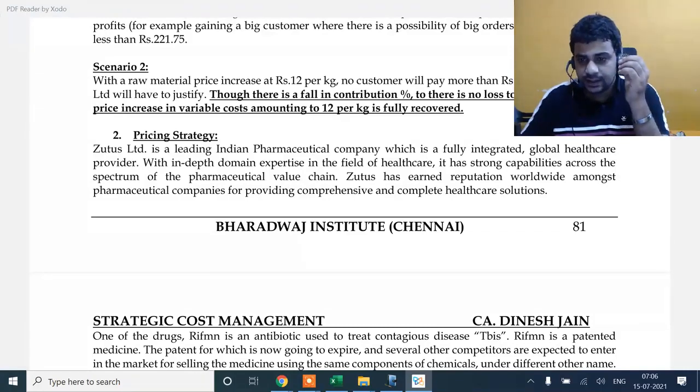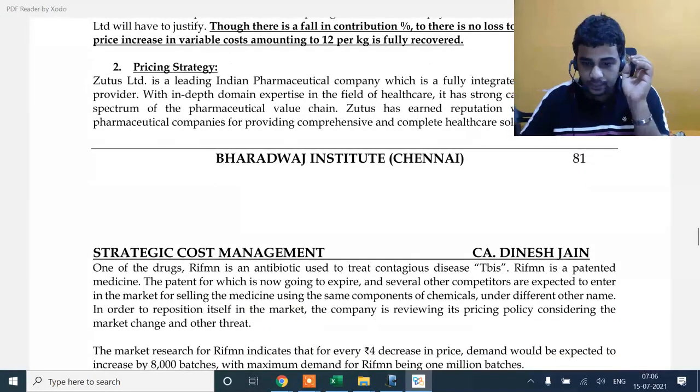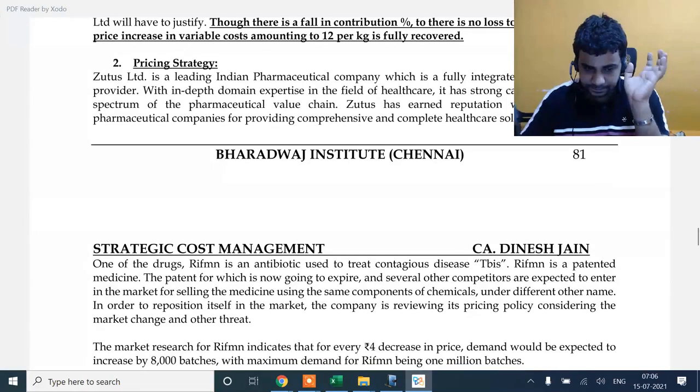This question is similar to 23, I think, which is there. So let's start going through this. Para 1 basically explains the background. It's basically a pharma company. They have come out with a product which is going to treat a contagious disease.